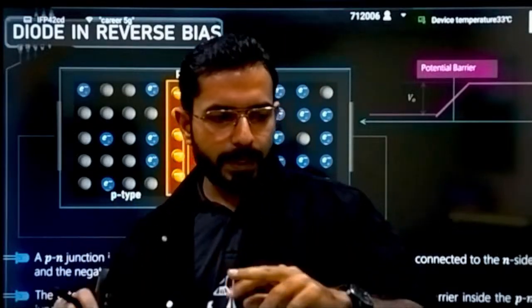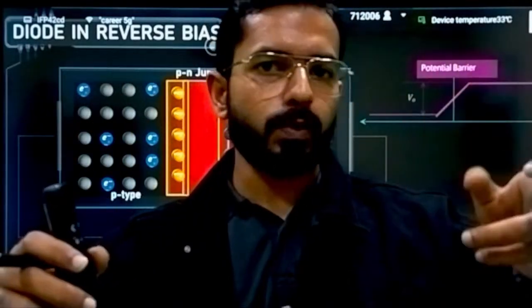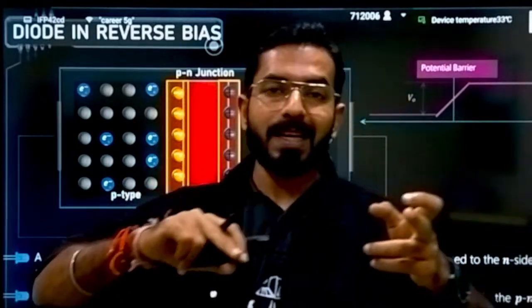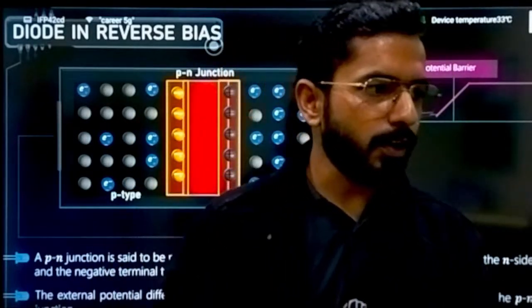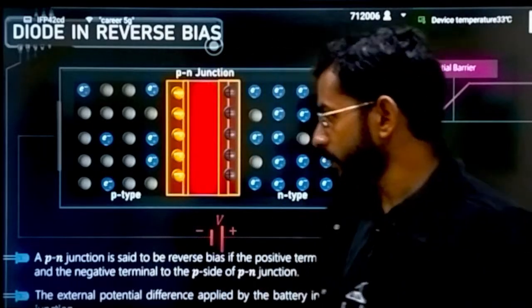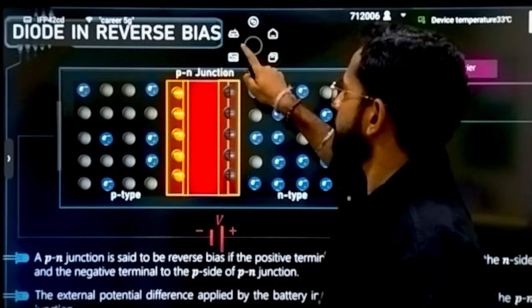Now, when the higher potential is connected to the N side and the lower potential is connected to the P side, that means plus will be connected to minus and minus will be connected to plus, then what will it be called? Reverse bias condition. Simple tarika yaad rakhna hai. Reverse bias condition.